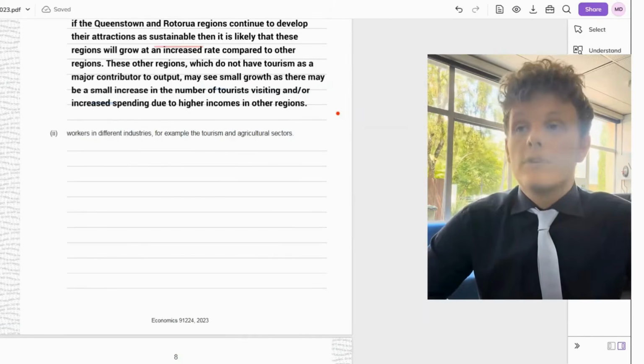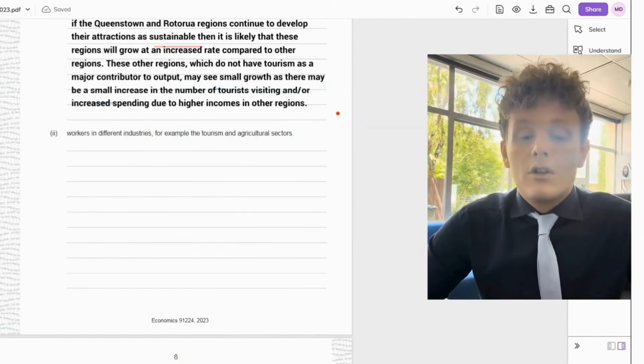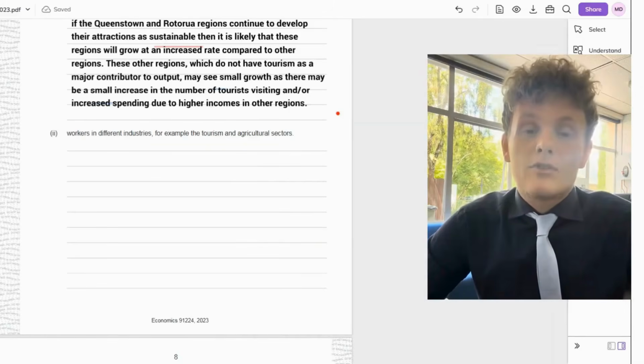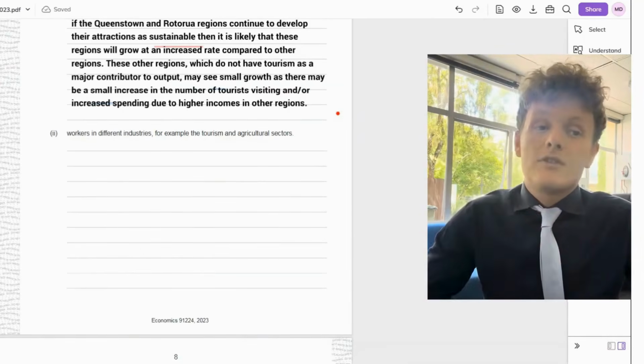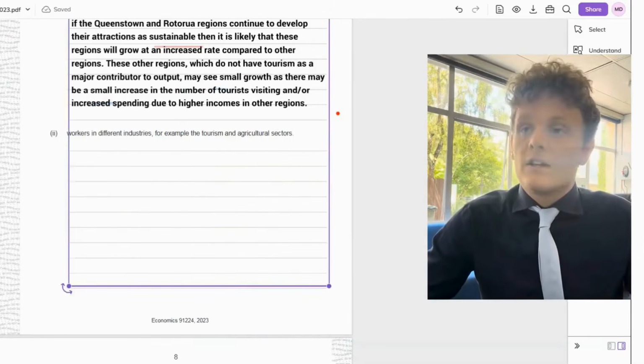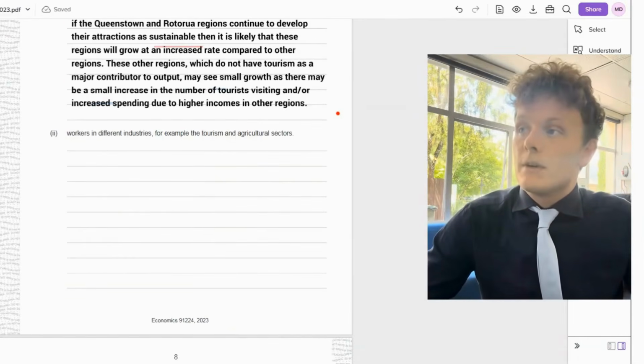All of those things are true for tourism, whereas agriculture, you're not likely to get those same things because the growth is not happening in the agricultural sector the same way it's happening in tourism. However, you might say that some of the agricultural workers could even step out of that industry and move into tourism if they're going to see an increase in income. That might be an encouragement for them to increase their income.